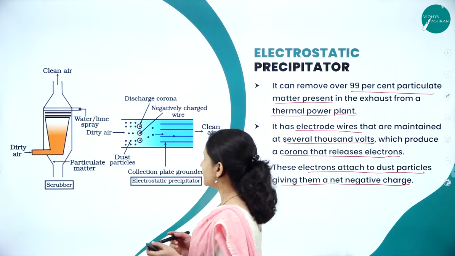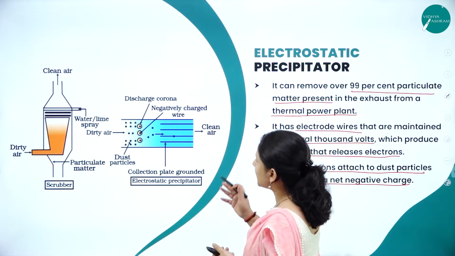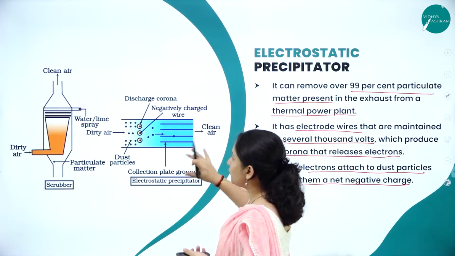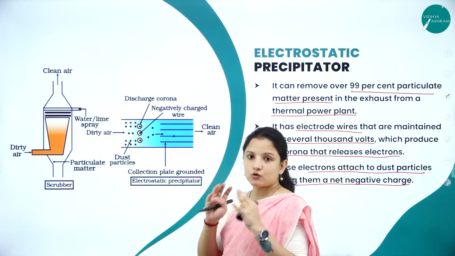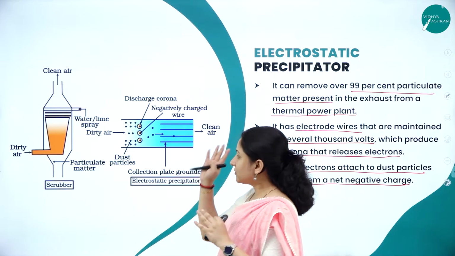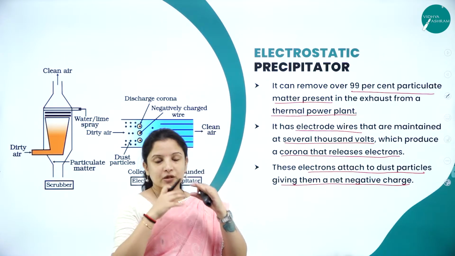So what does the electrostatic precipitator contain? It contains a lot of electrode wires. To these electrode wires, thousands of volts of electric current are sent.